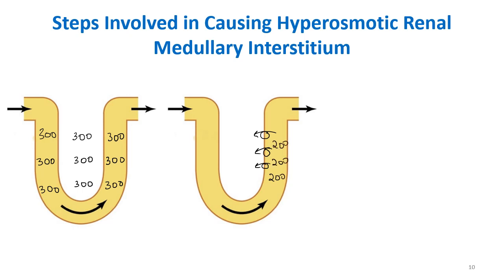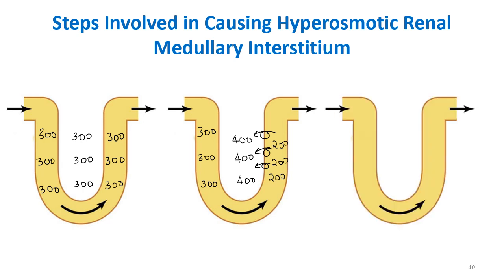Okay. What about in the interstitium? What will be the concentration gradient here? It has increased. It has become hyperosmolar. So this pump has the ability to maintain a concentration gradient of 200, which means the concentration here will be 400, right? So here you can see that the concentration in the interstitium has increased. In the thin descending limb, we'll just write it as 300 itself too, and we'll explain the next step in the next figure.